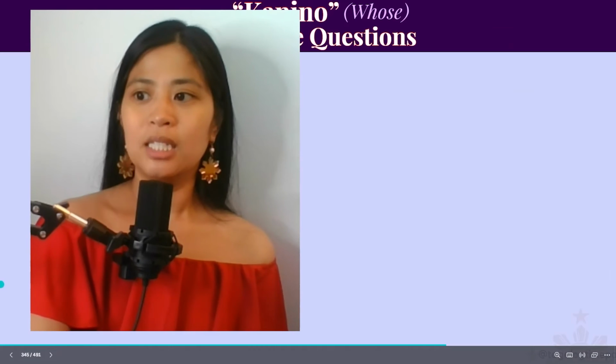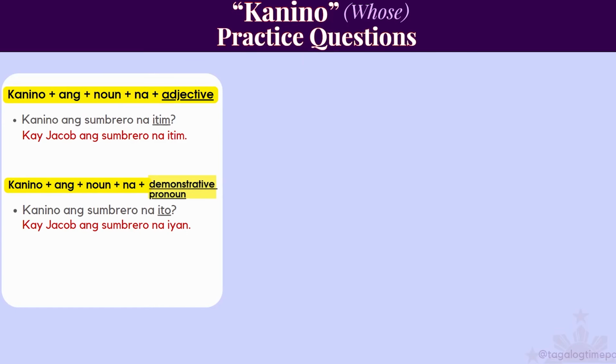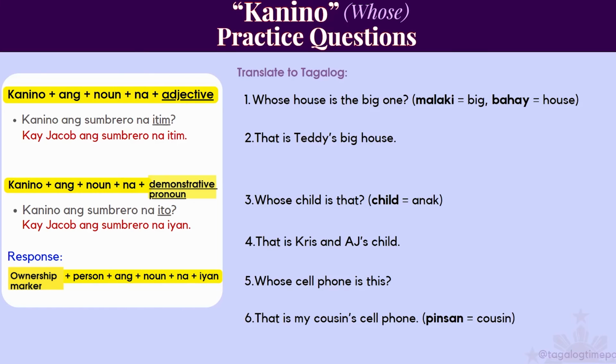Now, let's practice using kanino in a question. So, kanino ang plus a noun plus na plus the adjective. Or, kanino ang plus a noun plus na plus the demonstrative pronoun. Kanino ang sombrero na ito versus kanino ang sombrero na itim. And then the response has to have the ownership marker. Remember, kay or kina or sa. Then it's the person. Then it's ang, noun, na, iyan. Or you could just use the simplest answer.